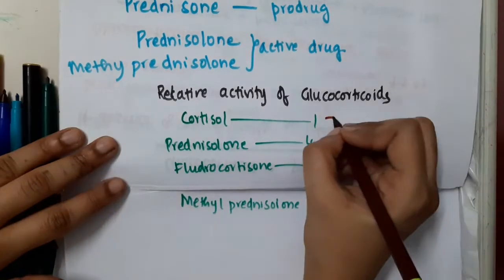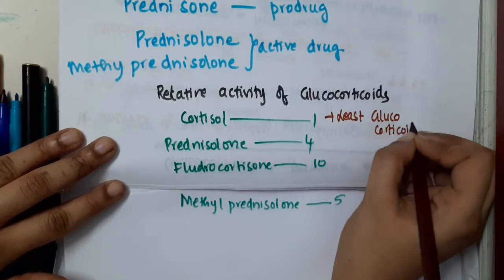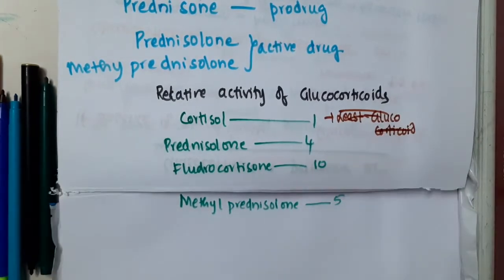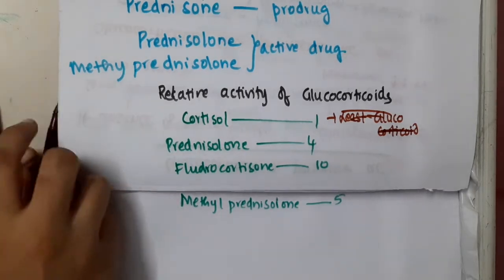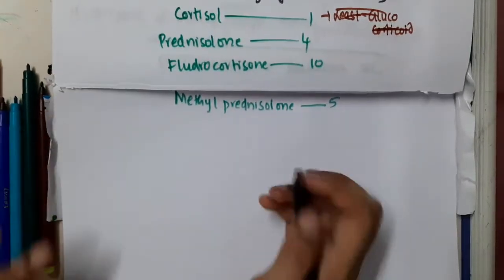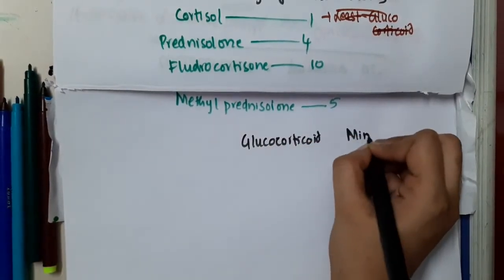So cortisol has the least among this list, but still we will learn even more, okay? Then we will also see the relative activity of some more drugs, okay? I will write a good table of glucocorticoid activity and also mineralocorticoid activity.